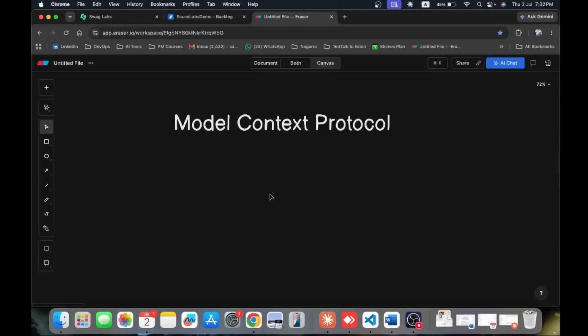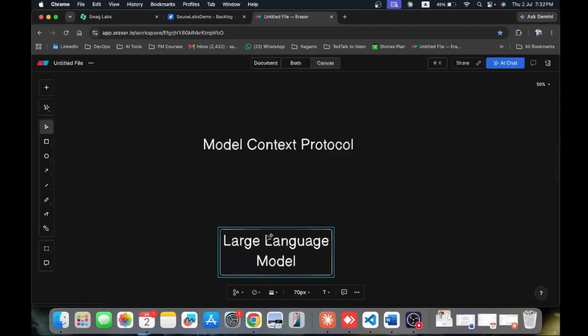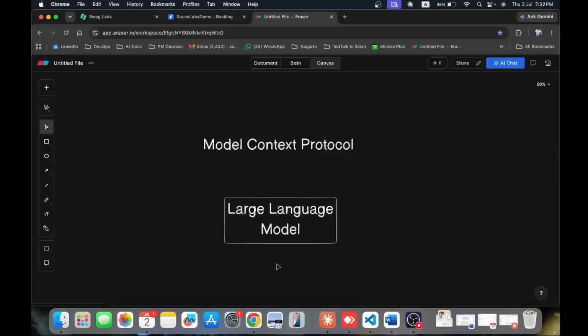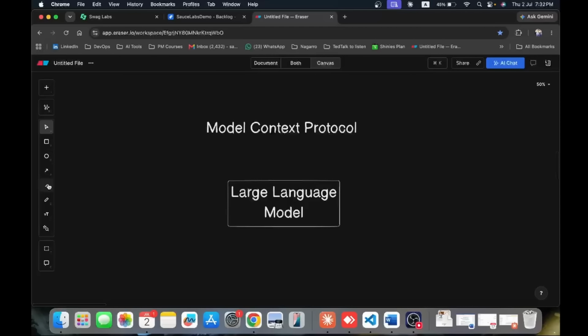So suppose we have one of the models, and I am passing some prompt here. For this model, I'm passing a prompt, which could be: what is the capital of India? This prompt I'm providing to this LLM model, and it's a very obvious thing. We'll get the output as New Delhi.